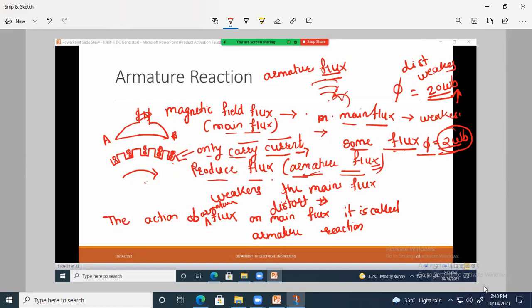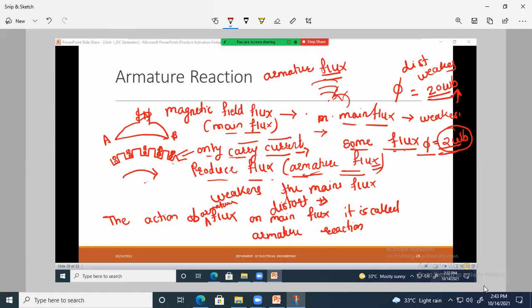आता production of main flux वरती action करते, कोणती action करते, either it will weaken the quantity of main flux or it will distort the main flux. Main flux ला एकतर distort करेल or weak करेल. So this is nothing but armature reaction. Okay, now समजले का armature reaction?